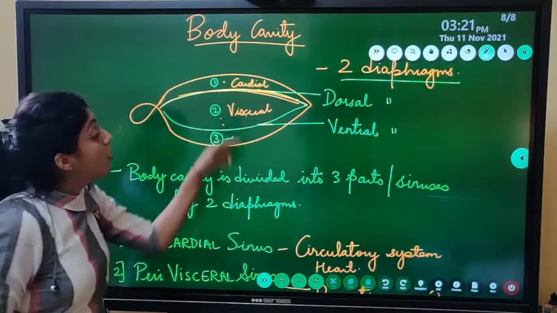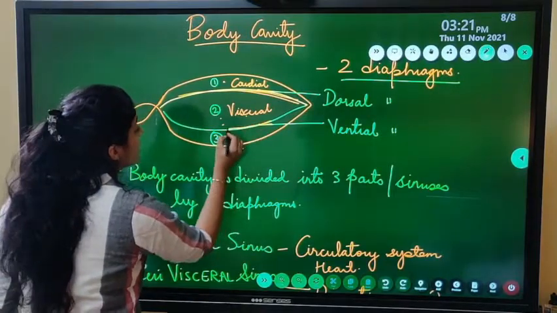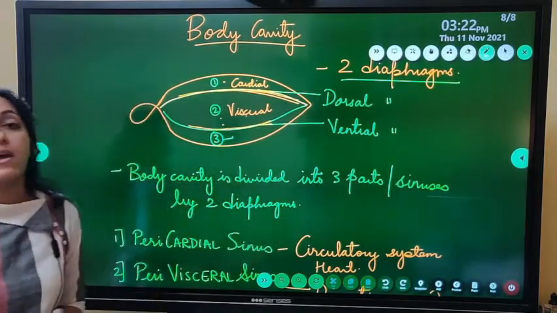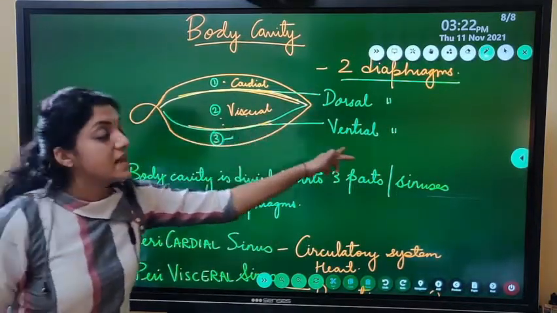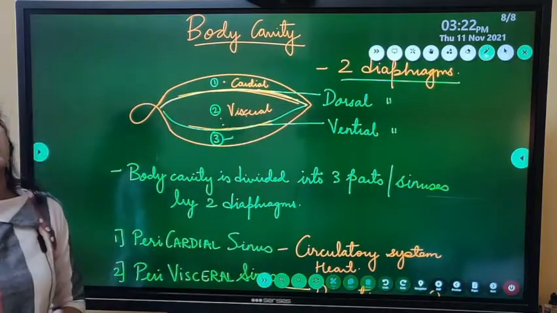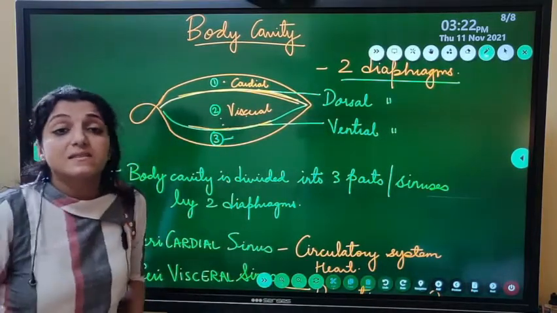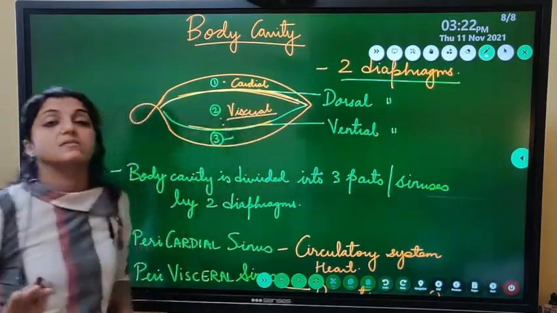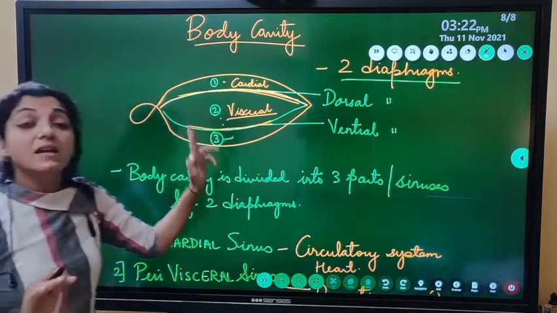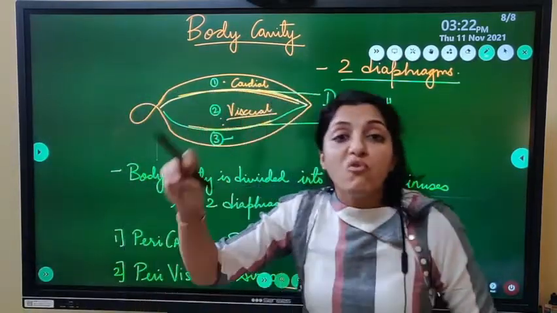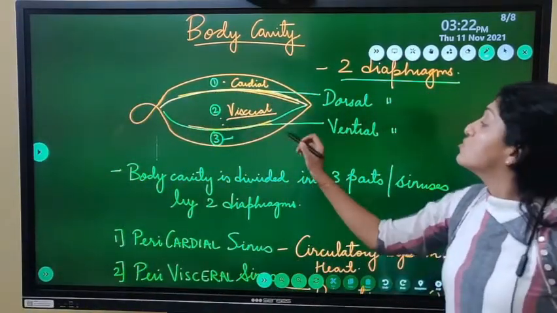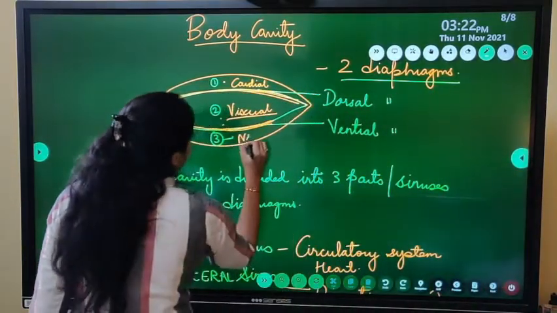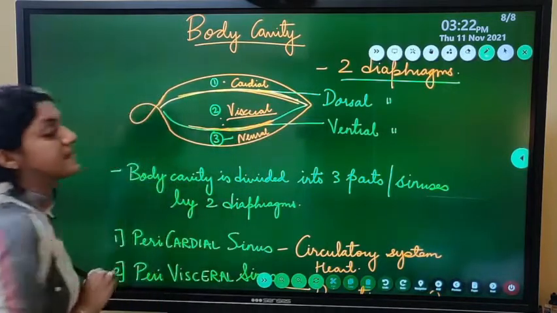Now, floor of the visceral sinus कौन बना रहा है? Floor of the visceral sinus is formed by the ventral diaphragm. Which sinus is present between the two diaphragms, dorsal and ventral? It is the perivisceral sinus. वेंट्रल डायफ्राम कौन से साइनस का रूफ बनाता है? नाउ वी आर आस्किंग रूफ. तो वेंट्रल डायफ्राम पेरीन्यूरल साइनस का रूफ बनाएगा. दिस इज द पेरीन्यूरल साइनस.